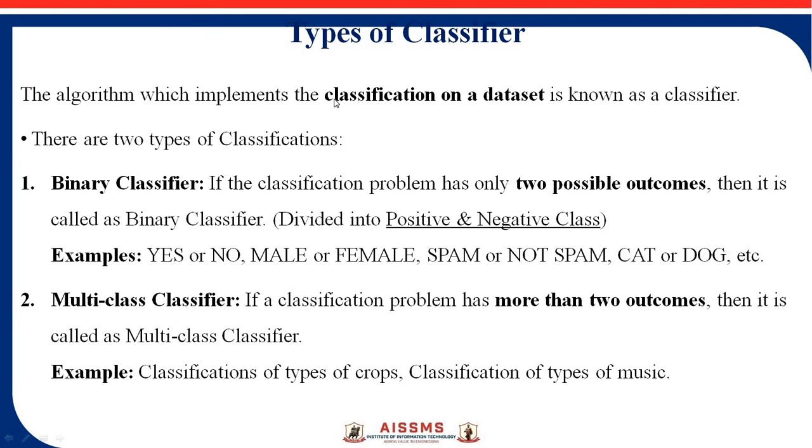In classification there are actually 2 types of classifiers. One is the binary classifier, another is the multi-class classifier. Binary classifier means the classification problem has only 2 possible outcomes. For example yes, no, male, female, there are only 2 possible outcomes, right? So this is called a binary classifier. But if the classification problem has more than 2 outcomes, for example types of crops, types of departments, types of music, right? There are more than 2 outcomes, so this is called a multi-class classifier.